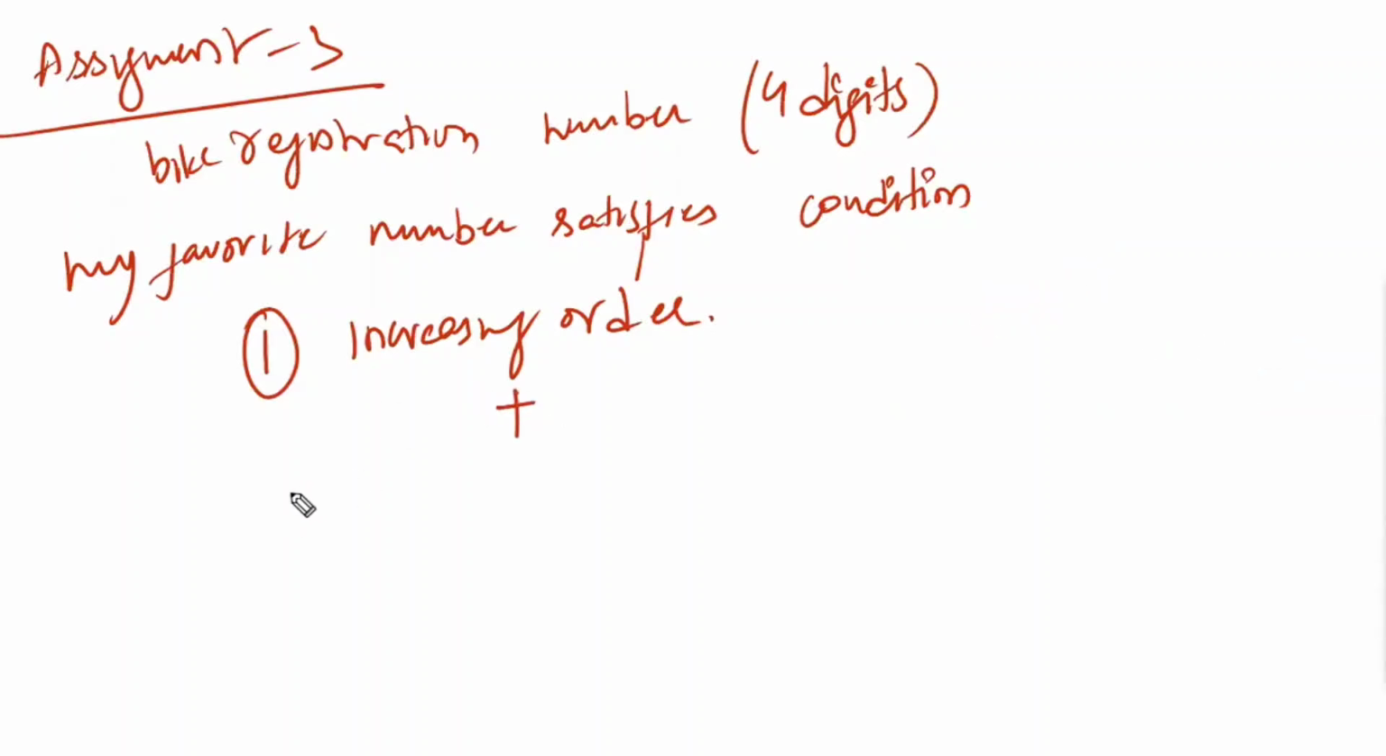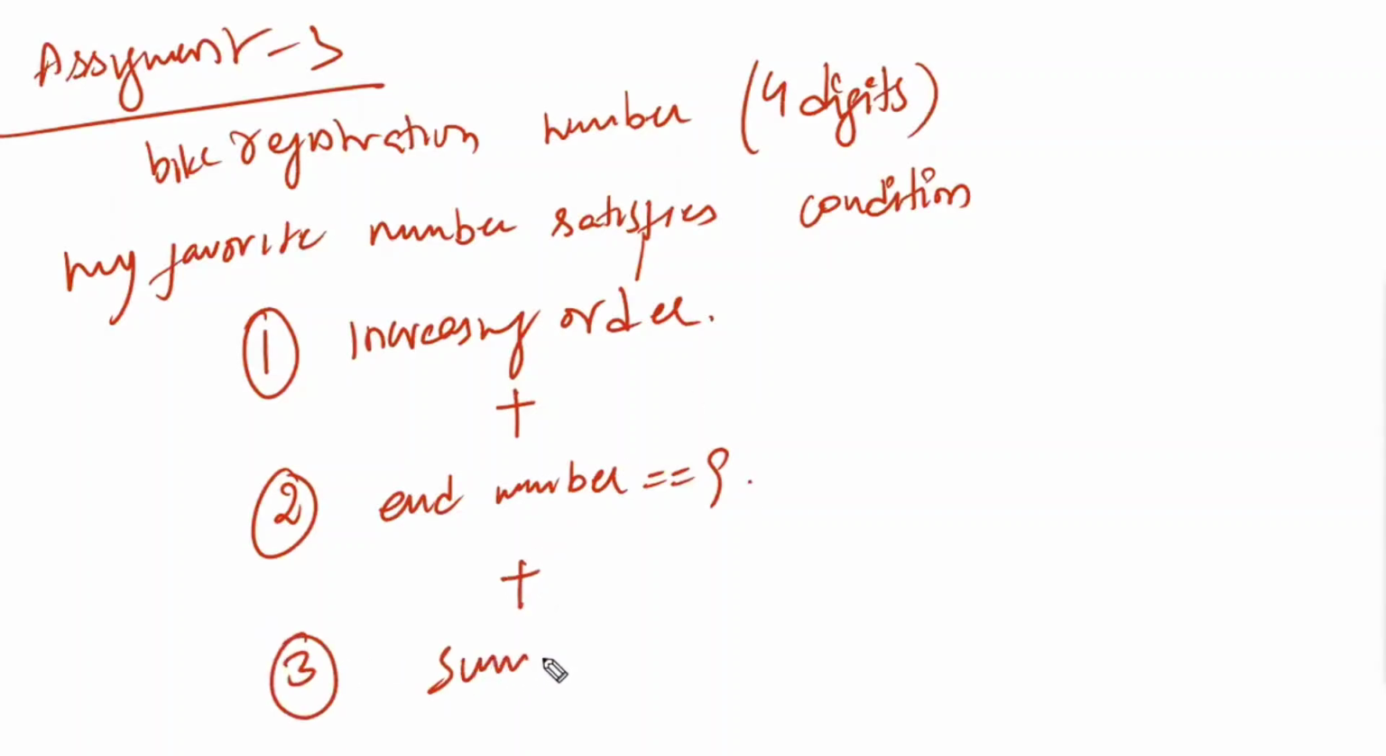Condition number 2: the end number, whatever it is, should be equal to 9. This is my second condition. And the third condition is that the sum should be equal to 8.